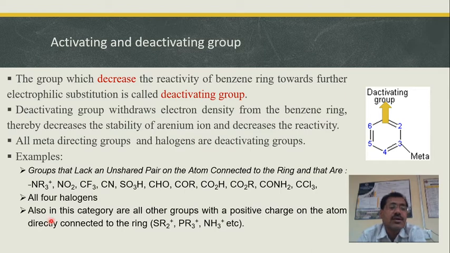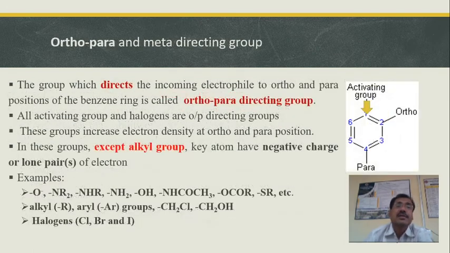Apart from these, all the 4 halogens are deactivating because they exert a strong electron withdrawing inductive effect. Also, there are the groups with a positive charge on the atom which is directly connected to the ring, like SR2 positive, PR3 positive, NH3 positive. These are the groups having the positive charge on the atom which is bonded to the benzene ring. Now this is all about the effect of substituent, whether it activates or deactivates the ring.